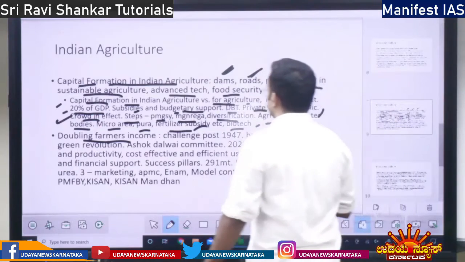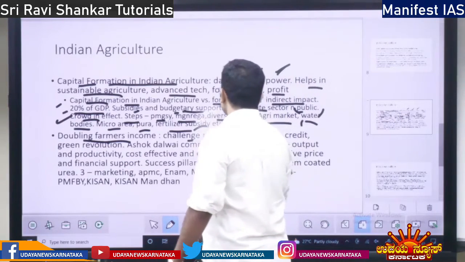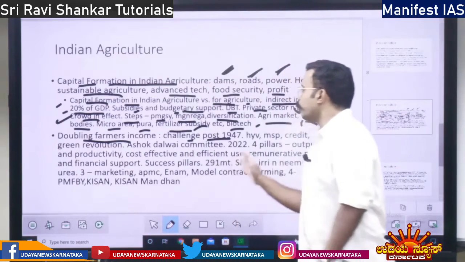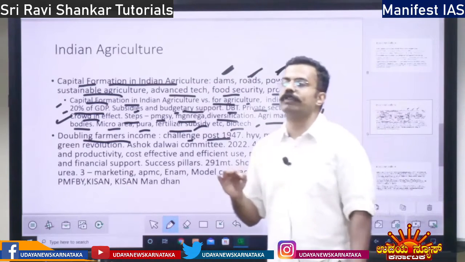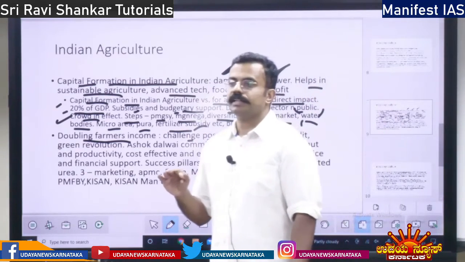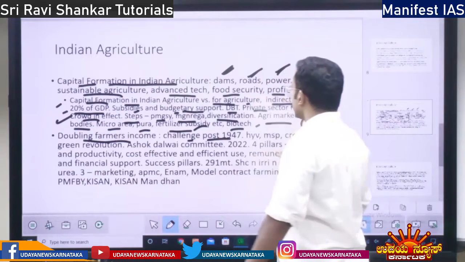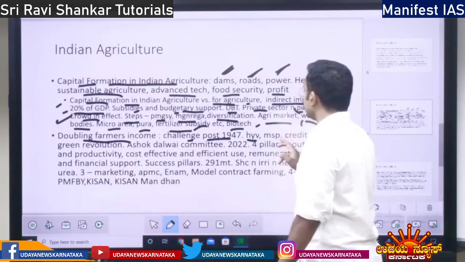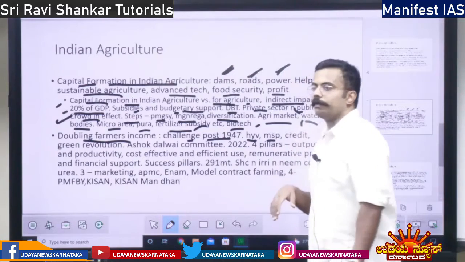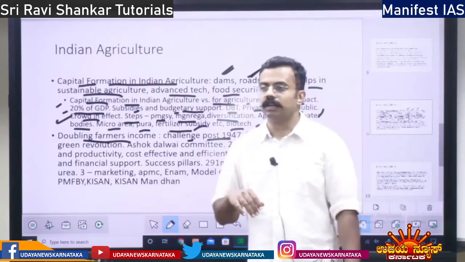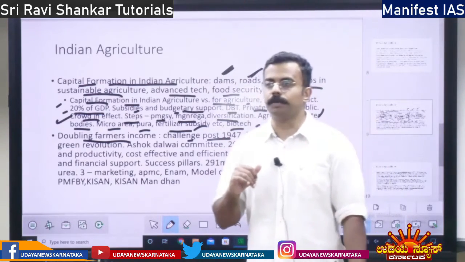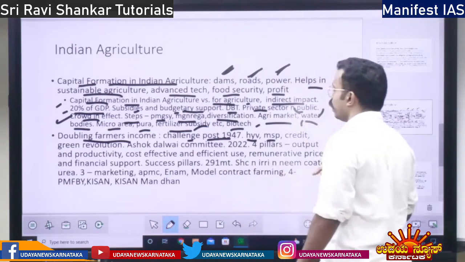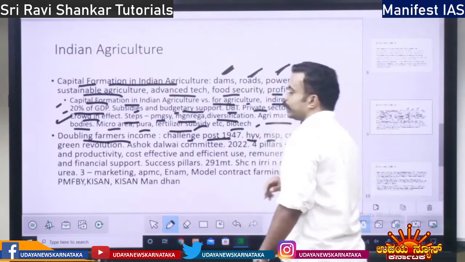So there is a challenge post 1947. Post 1947, the income was very, very less in Indian agriculture, right? Post 1947, we started high yield variety seeds. We started MSP, minimum support price. The government procures under minimum support price. That is there. Then we have provided credit.